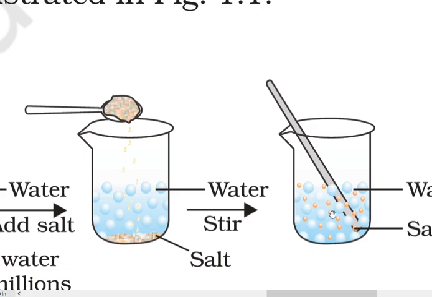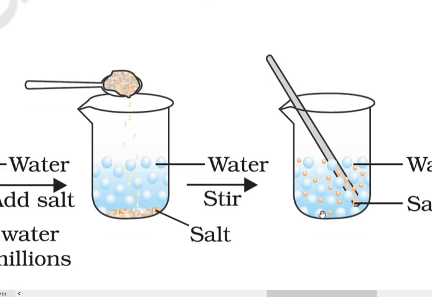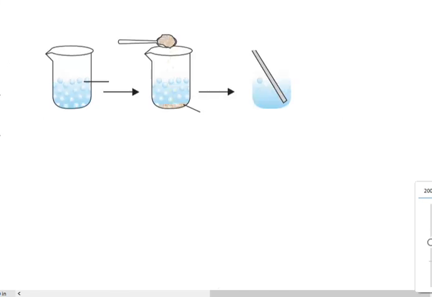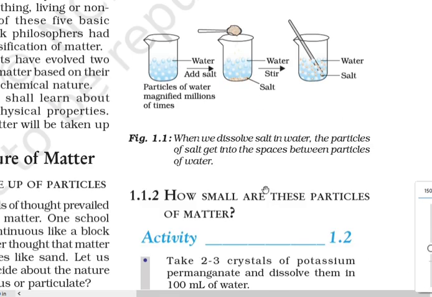Now as we know that water is a liquid, and in a liquid there is some space between the particles, and in that space the salt came in. So when we dissolve salt in water, the particles of salt get into the spaces between the particles of water.